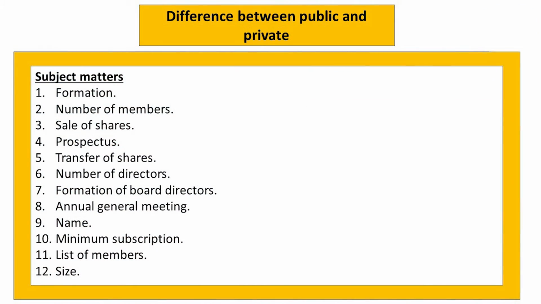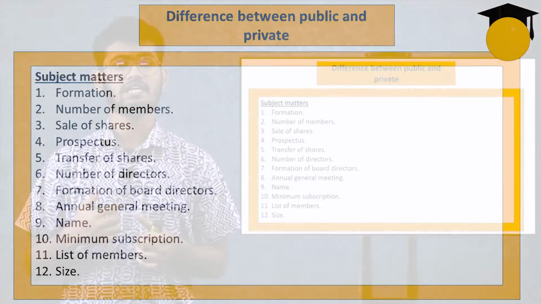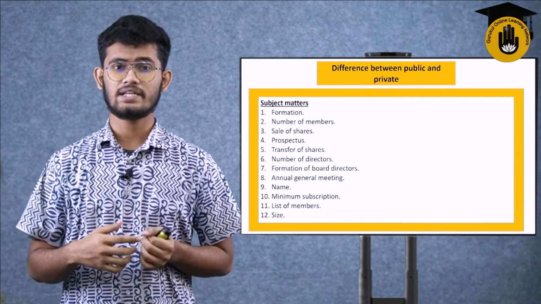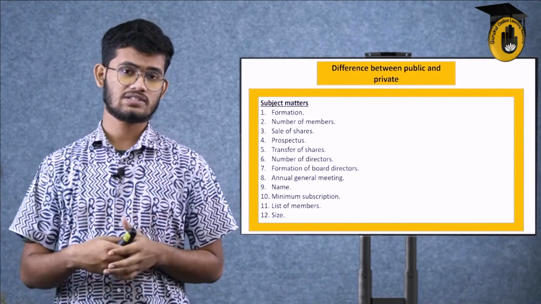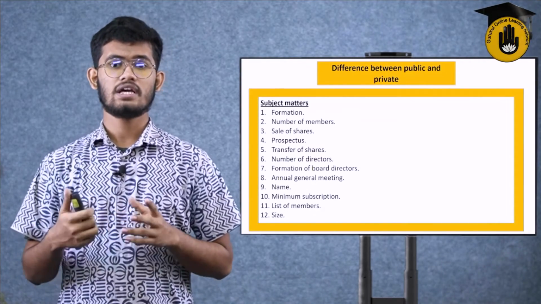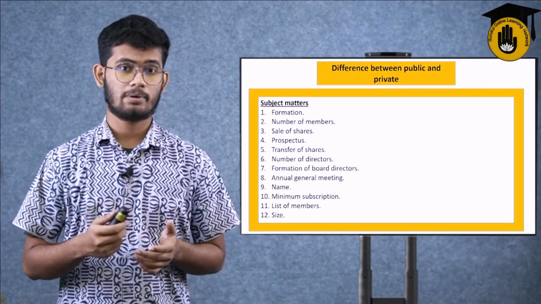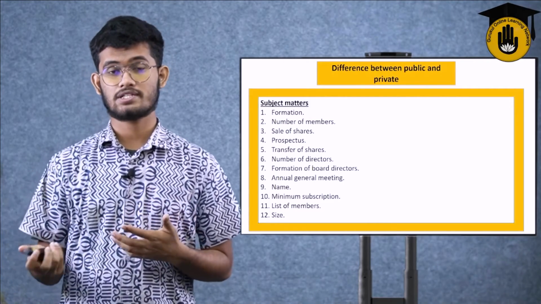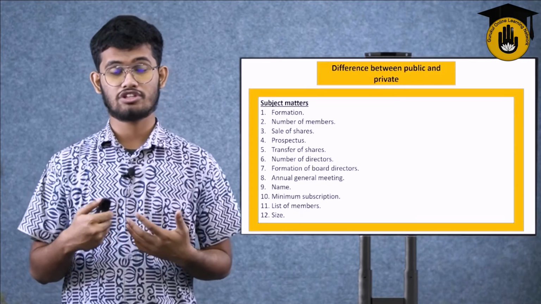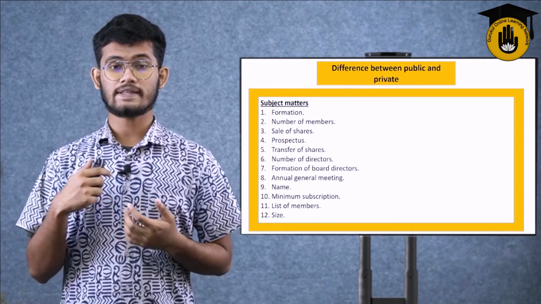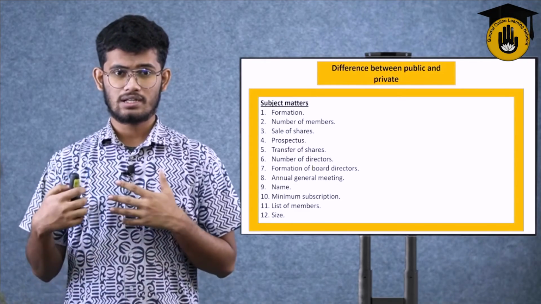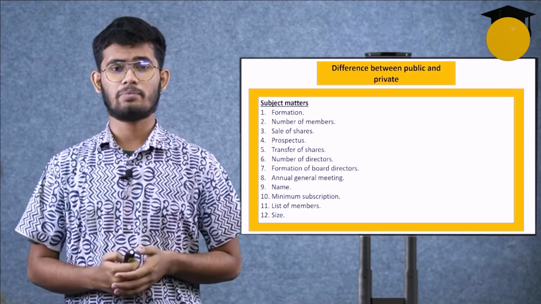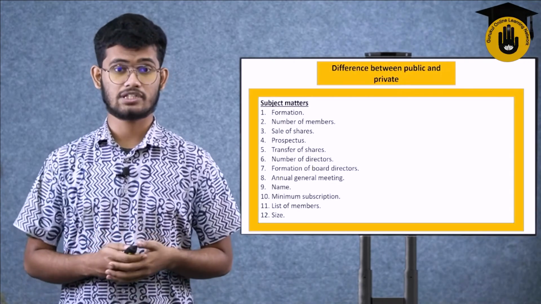Size. Generally, as the public company sells their shares immensely, their size is very large compared to that of the private company. In that case, the public companies earn much more profit, reputation, public popularity, confidence, and mutual trust among everyone, more than the private does. So that is the least disadvantageous part for the public and the private limited companies.